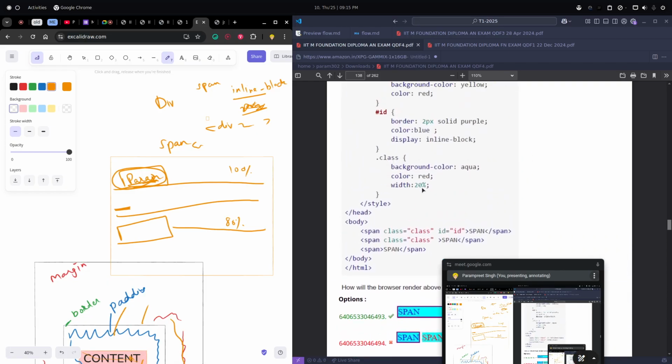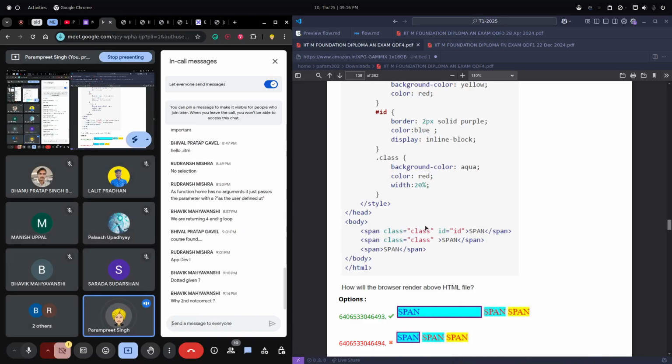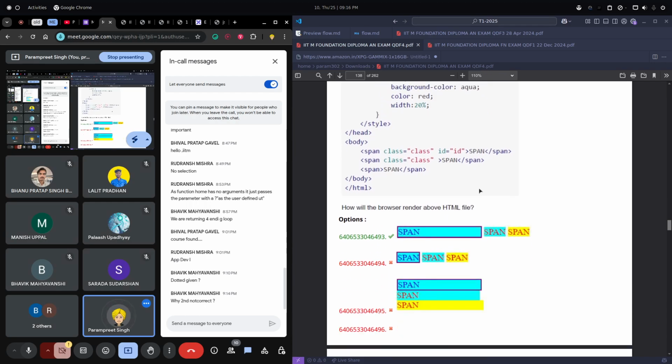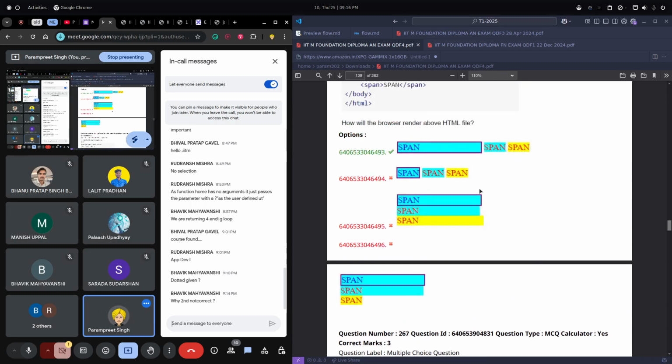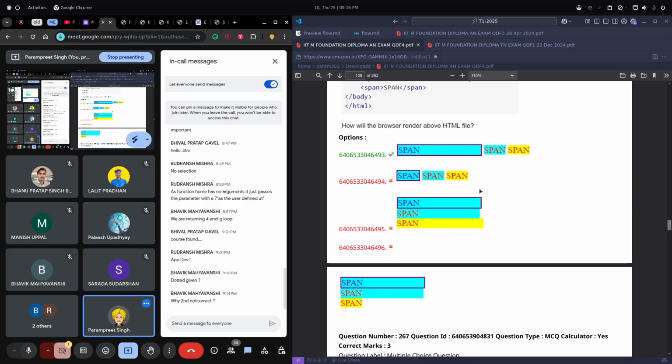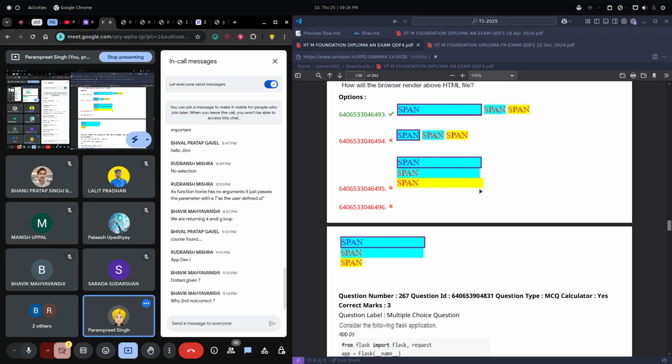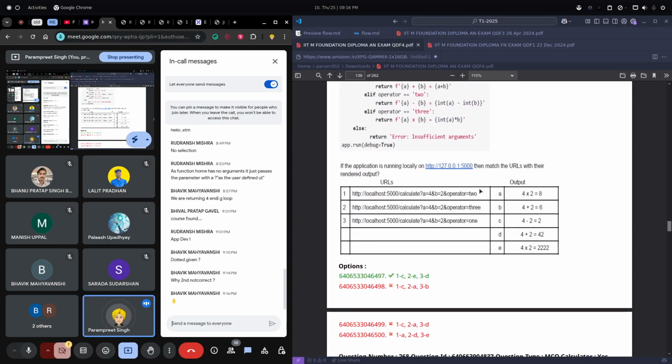In the class we have width 22, but in the second span, the span is still inline. For this id we have it as an inline block. So this is the difference merely. All right, now is it clear? I hope so.